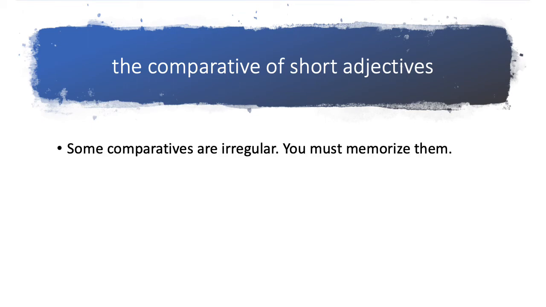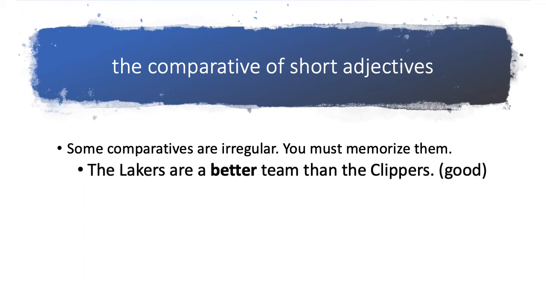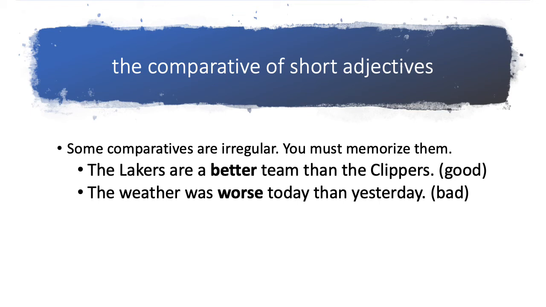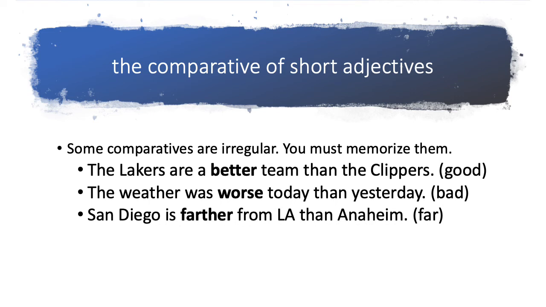Of course, some comparatives are irregular, and you must memorize them. For example, the Lakers are a better team than the Clippers. So better is the comparative form of good, not gooder, better. The weather was worse today than yesterday. So the comparative form of bad is worse, not badder. San Diego is farther from Los Angeles than Anaheim. So far becomes farther, not farer.